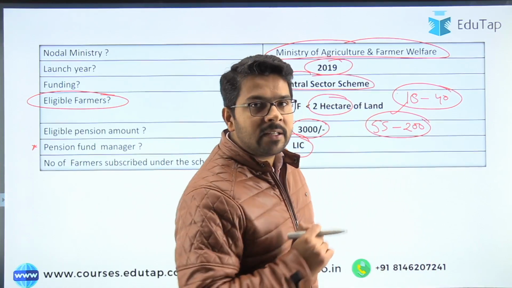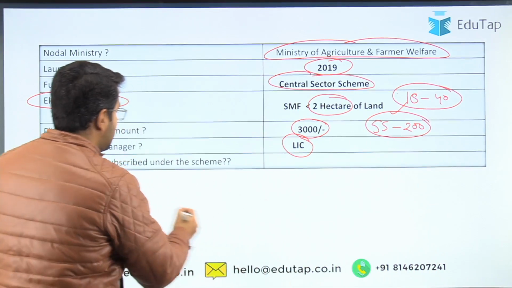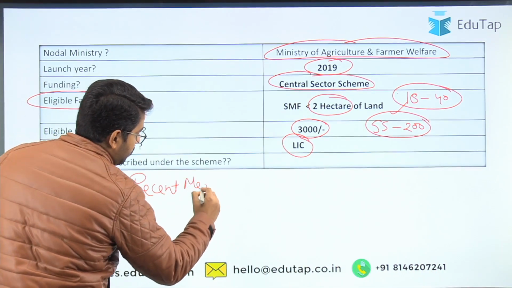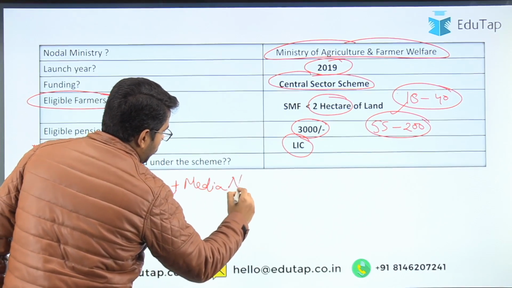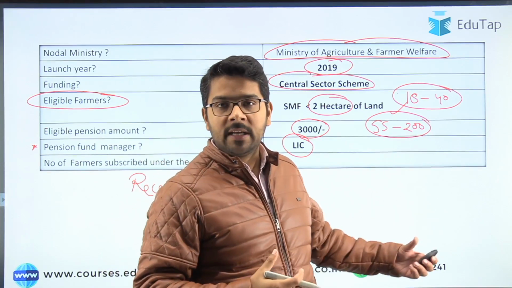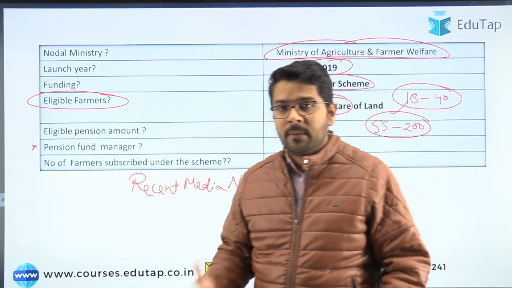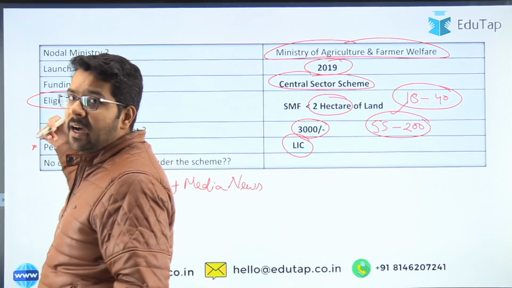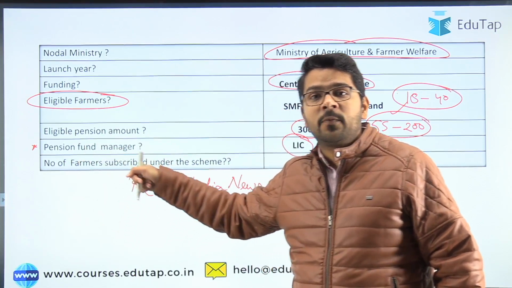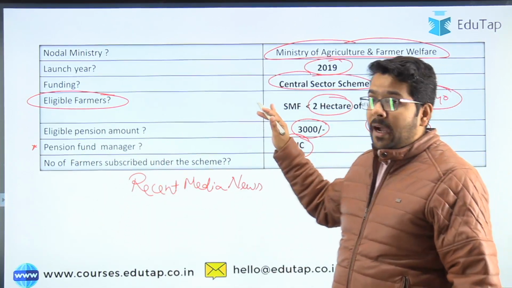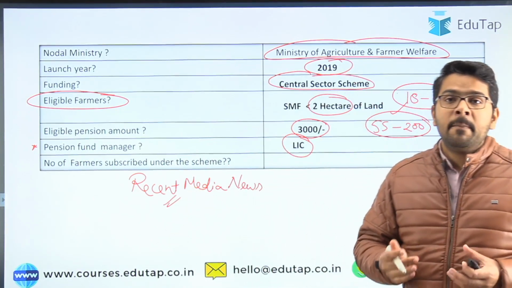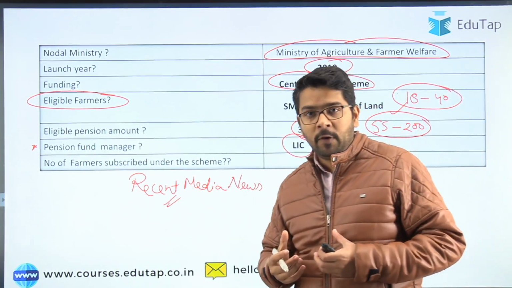Why I covered this scheme is because it was mentioned in the recent media news. Under the Atmanirbhar package, a lot has been done by the government regarding the farmers, and under that the government has highlighted this scheme. This is the reason we are covering this scheme from our exam point of view. This scheme has been highlighted multiple times in the media coverage, though there was not any particular current affairs data which is important from our exam point of view.